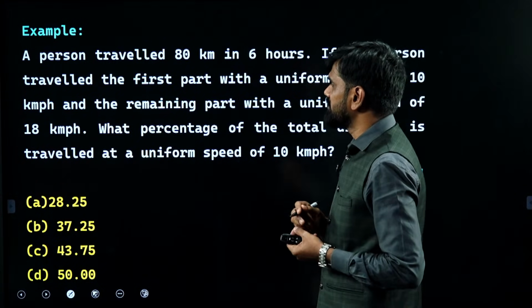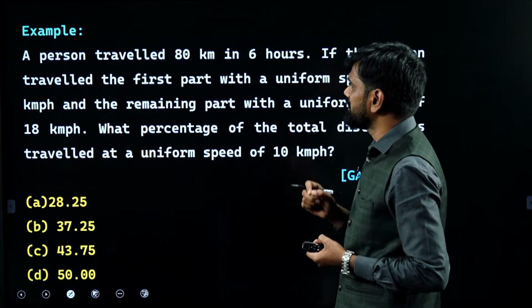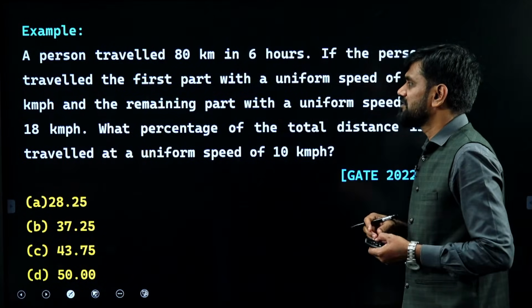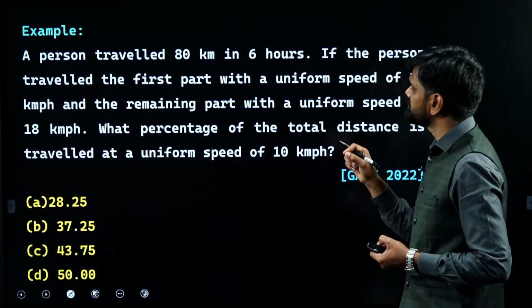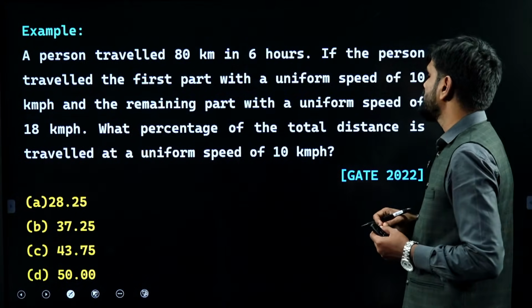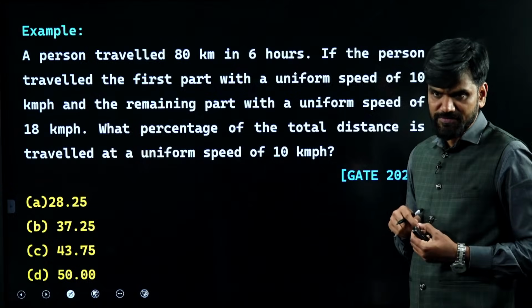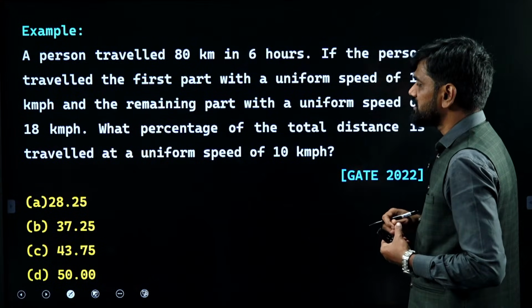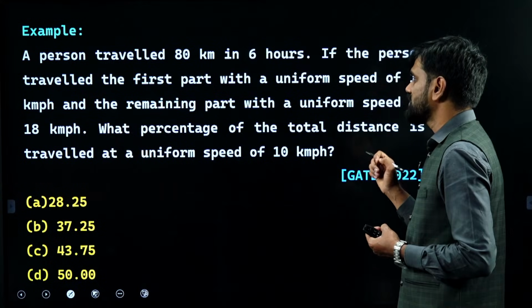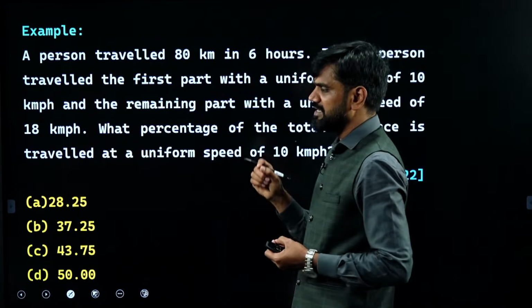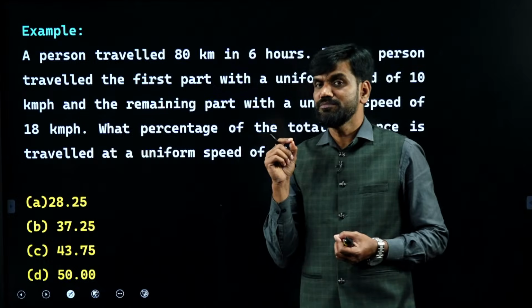A person traveled 80 kilometers in 6 hours. If the person traveled the first part with a uniform speed of 10 kilometers per hour and the remaining part with a uniform speed of 18 kilometers per hour, what percentage of the total distance is traveled at a uniform speed of 10 kilometers per hour? Whenever you have this type of problem, keep in mind, I'll tell you a simple technique that is related to mixtures and alligations.